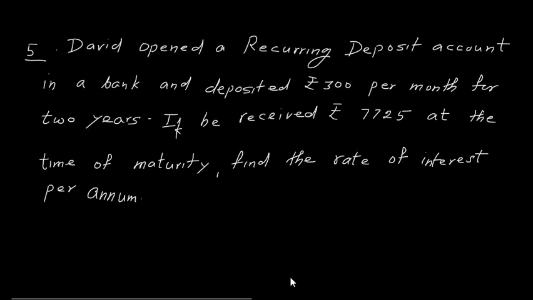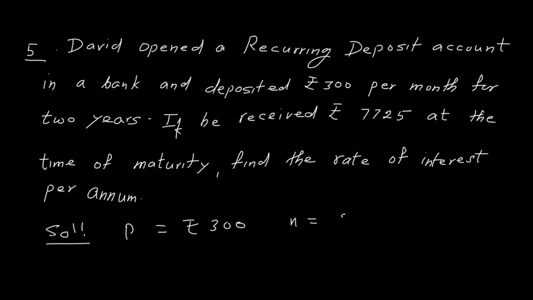Okay. Let us see one more problem today, and then we stop our class for the day. So fifth problem. Here the problem is: David opened a recurring deposit account in a bank and deposited 300 per month. So P is rupees 300 for 2 years, and N is 2 years. 2 years means 2 into 12 is equal to 24.